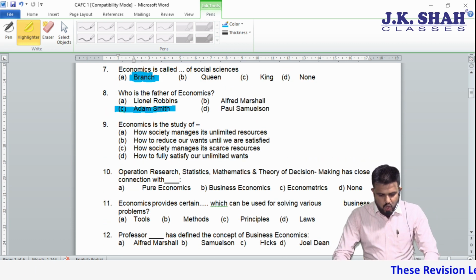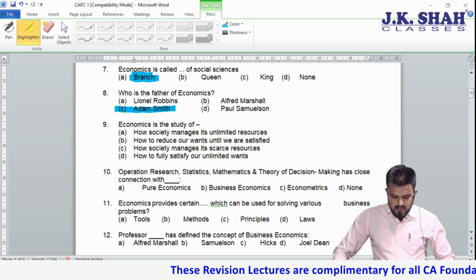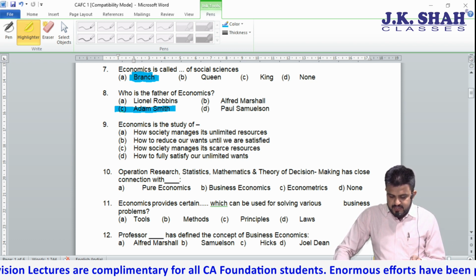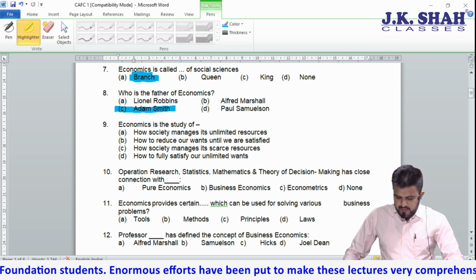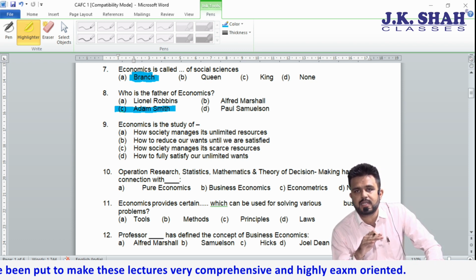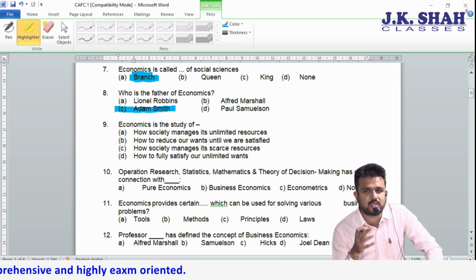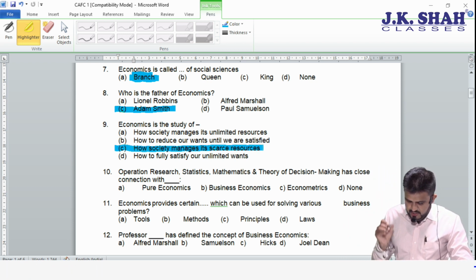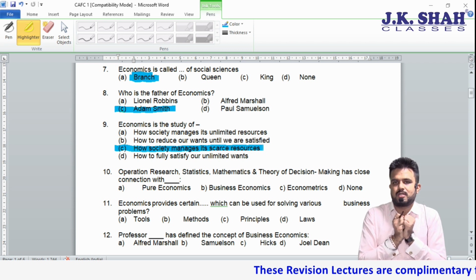Economics is a study of how society manages its unlimited resources, how to reduce our wants until we are satisfied, how society manages its scarce resources, this is more logical, how to fully satisfy our unlimited wants. See, students, one thing you understand, all our wants cannot be satisfied. Please understand. In order to get one, you have to sacrifice another because resources are scarce. So economics will teach us how to manage scarce resources. What best we can do with available scarce resources.